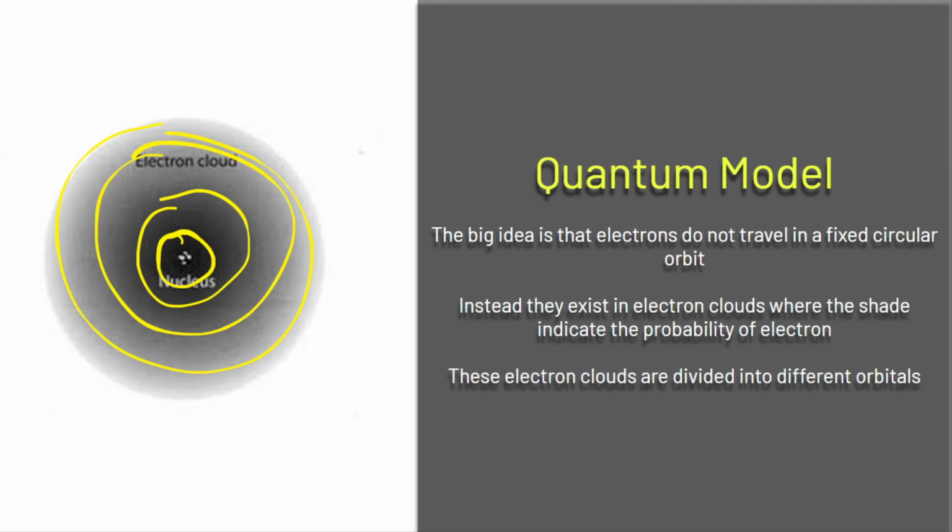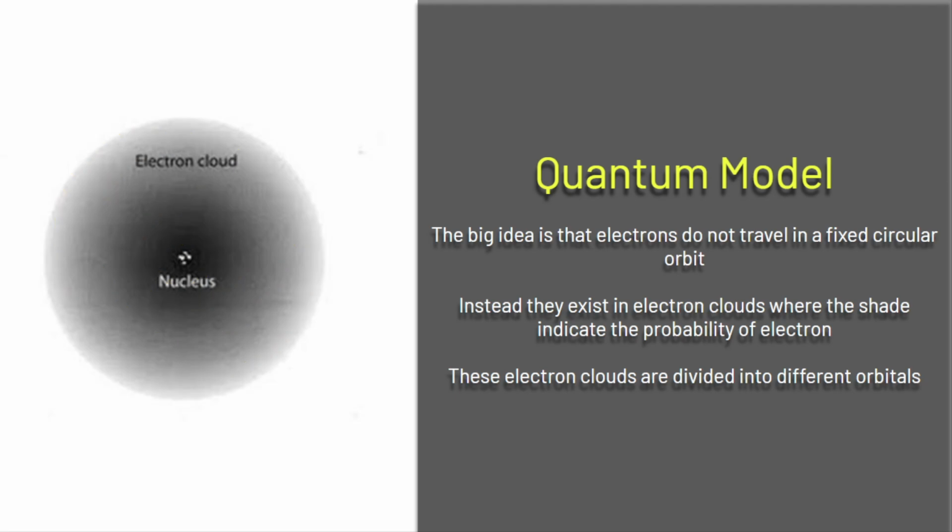So the darker or denser color of the quantum model indicates a higher probability of existence for the electrons. This one is a little tricky to understand, but just know that this is the most modern or widely accepted atomic theory up to now. So this is still the atomic theory of today.